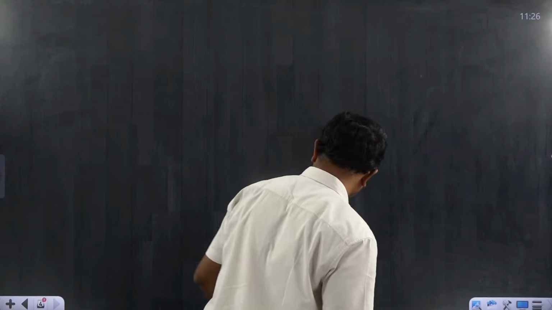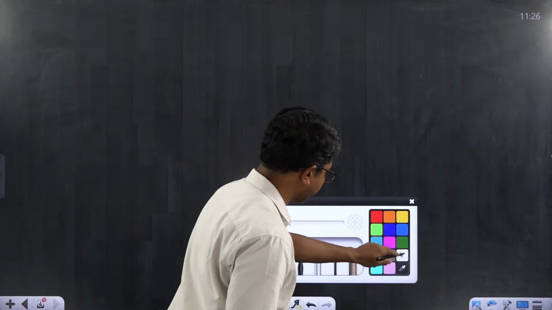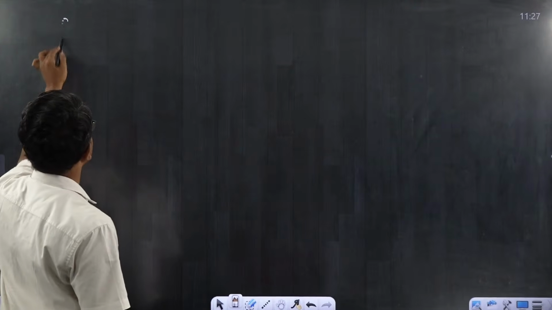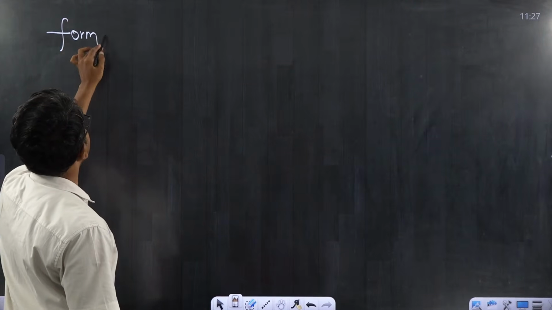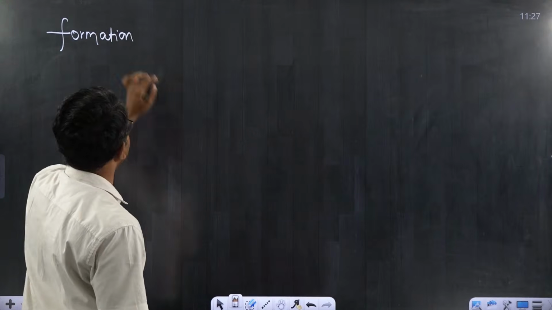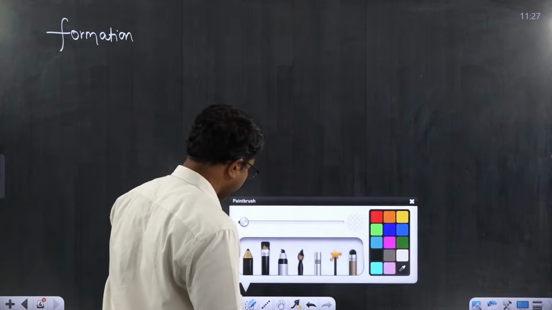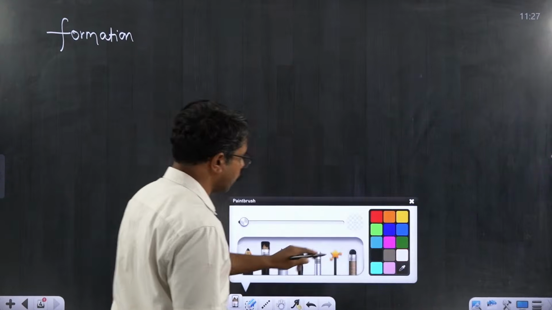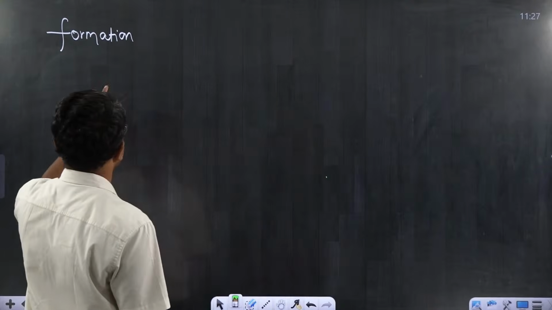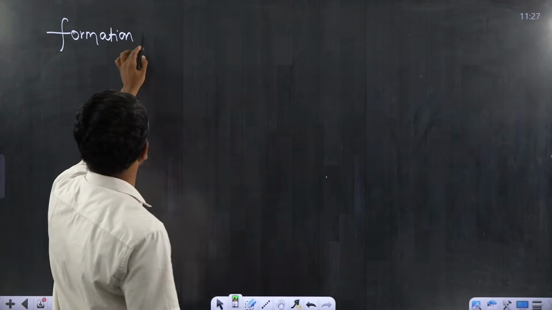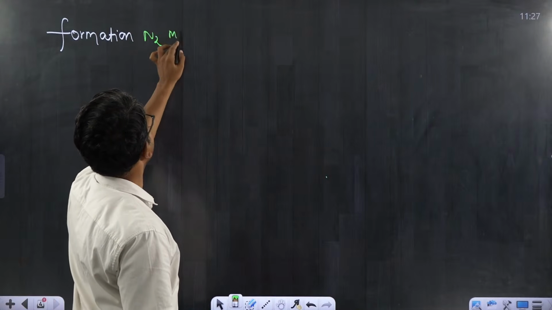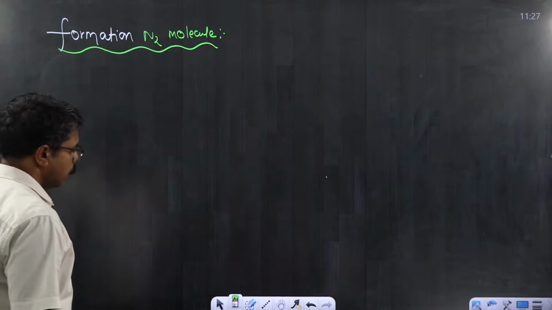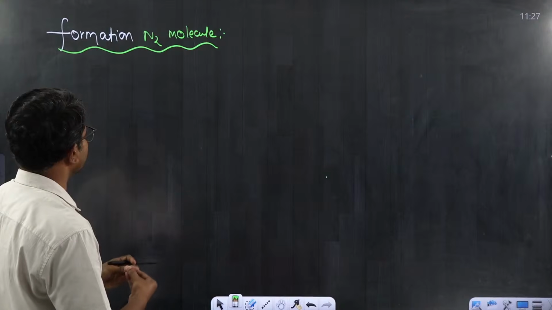Let's try to understand the formation of the N2 molecule and the O2 molecule. First we'll talk about the formation of N2. Some people may have a doubt: if there is a possibility of forming bonds between two atoms, what is the maximum number of bonds possible? With this, things will be completely clear. Formation of the N2 molecule: two nitrogen atoms should be brought together for bonding.